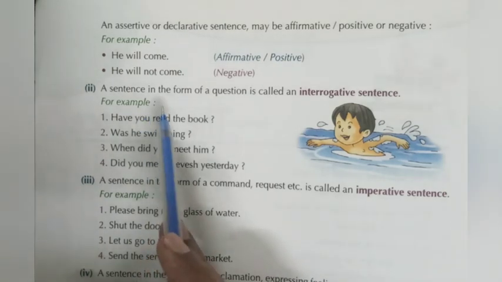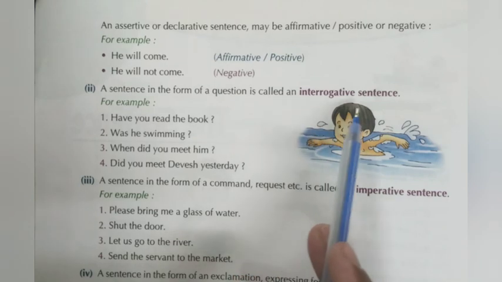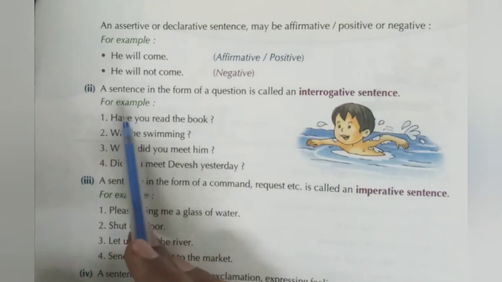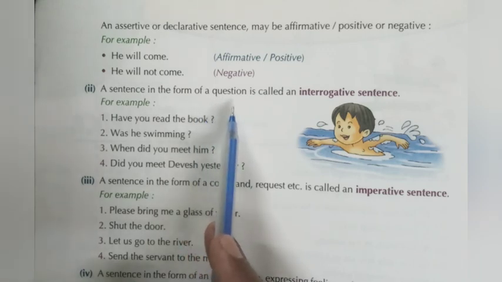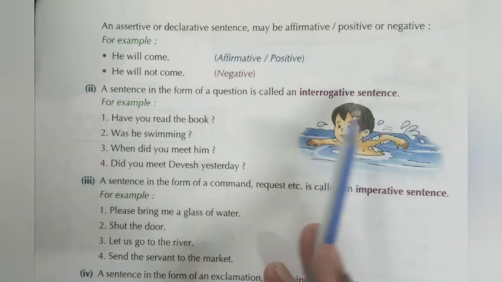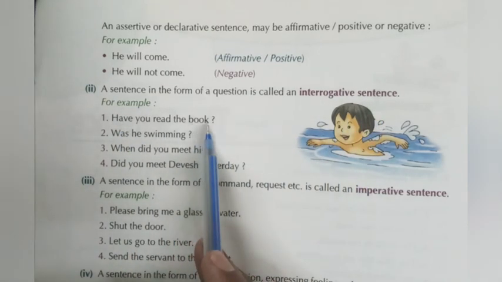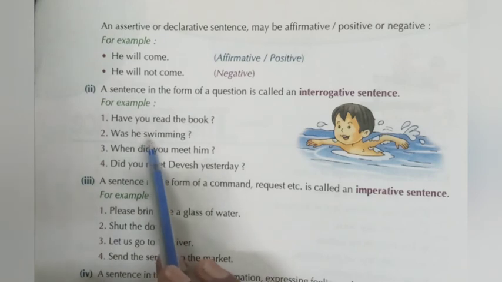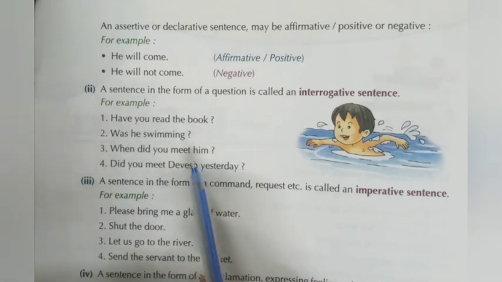A sentence in the form of a question is called an interrogative sentence. For example, have you read the book? Was he swimming? When did you meet him?